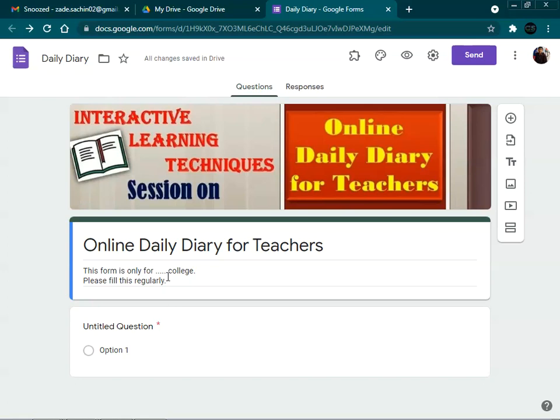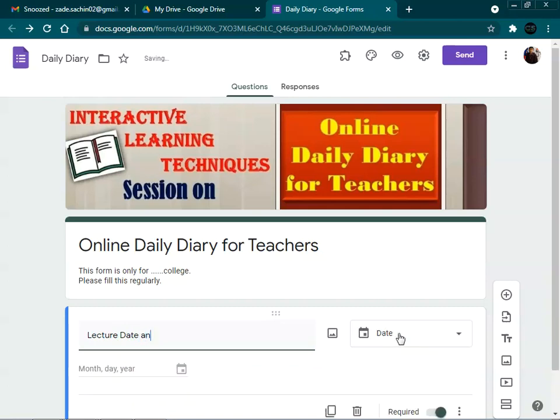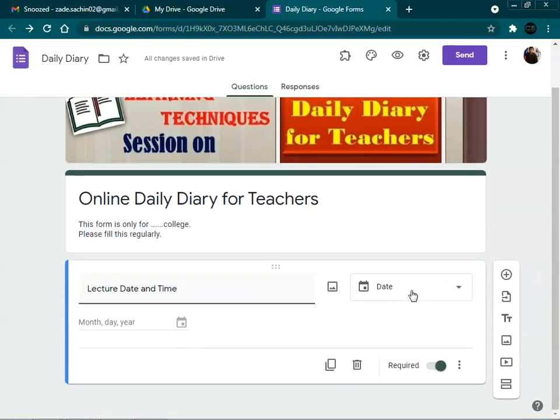So now, daily diary for teachers. First question we have to enter is the lecture date and time. So here we have to specify the date option. Along with the date we have to give the time option. We can add the time option separately, but the time option also comes with the date option.